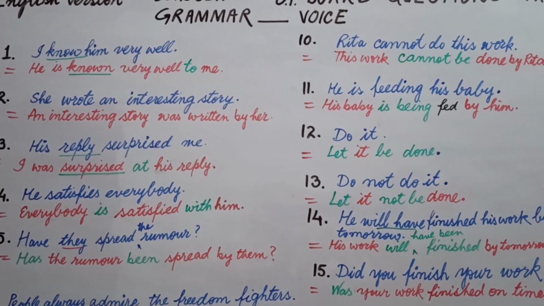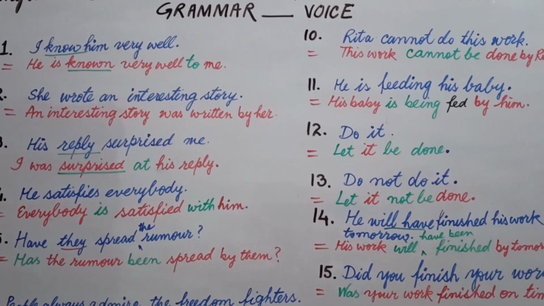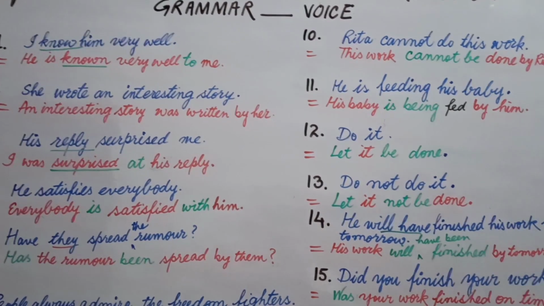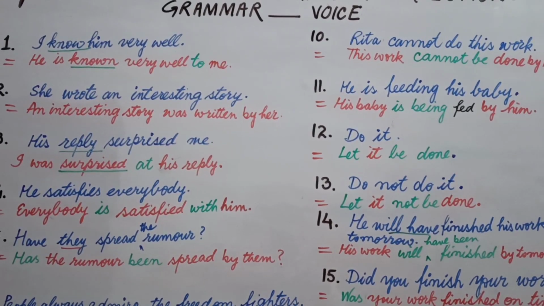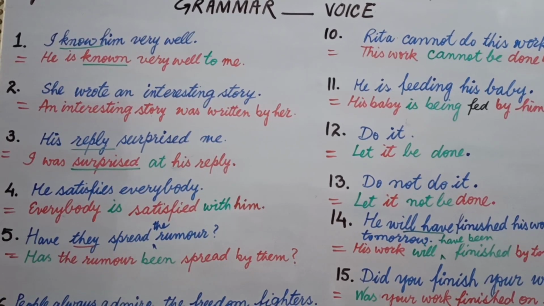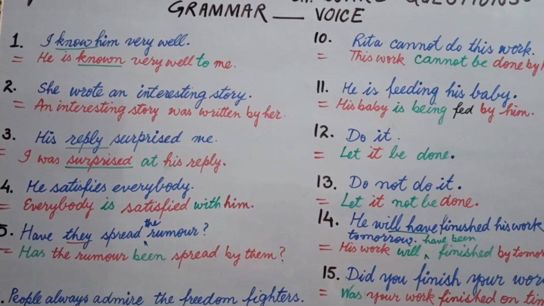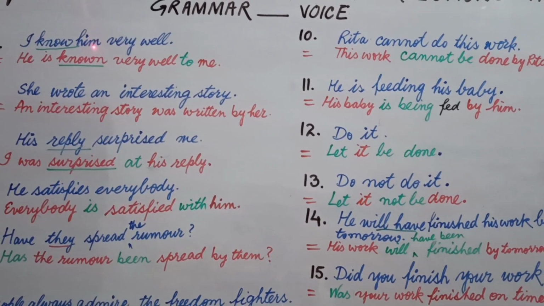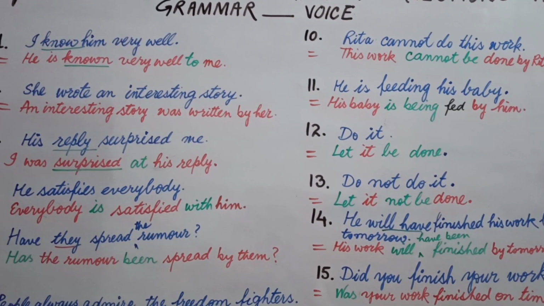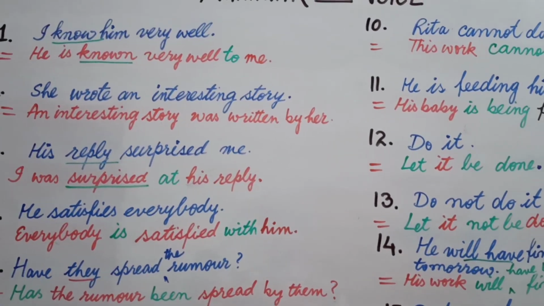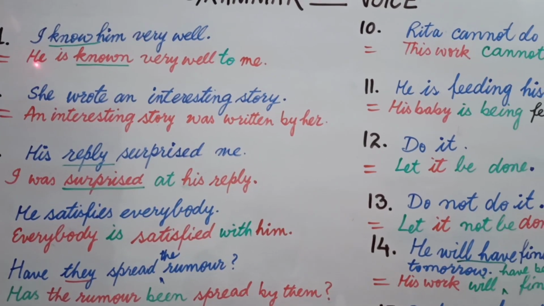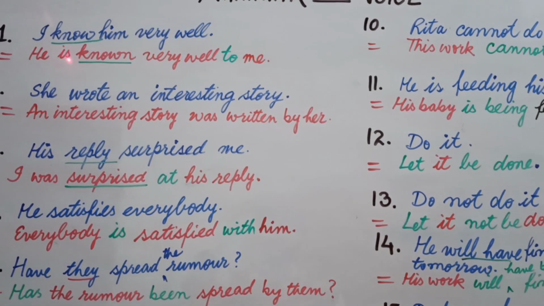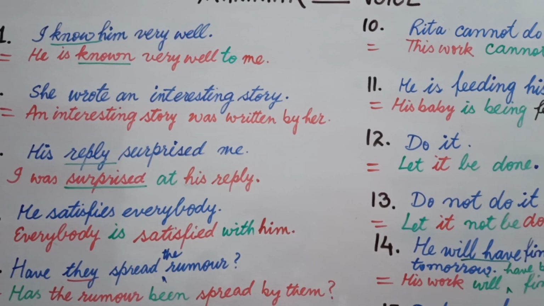I know him very well. Him is object and I is subject. It is present indefinite, and you know when we transform a sentence based on present indefinite into passive voice, you use is, are, am, and then third form. And so it is: I know him very well. Him is object and I is subject here. Now what to do to change it into passive voice? Him is taken on the place of subject, and in present indefinite you use is plus third form. He is known very well.